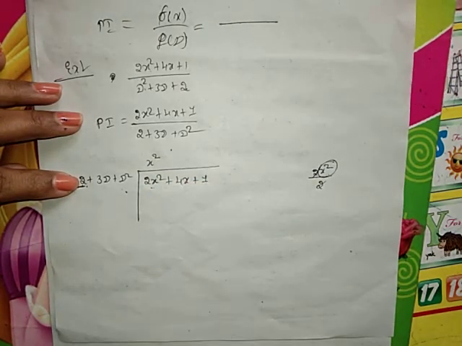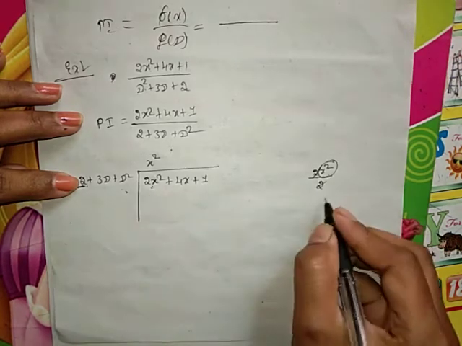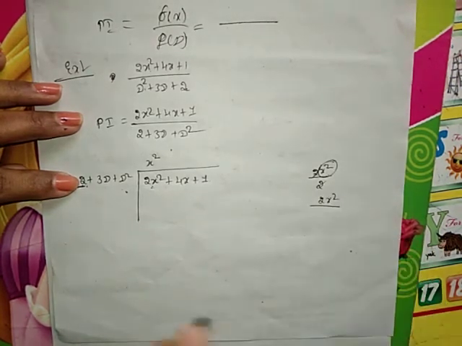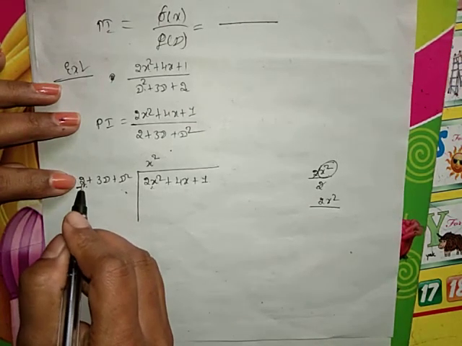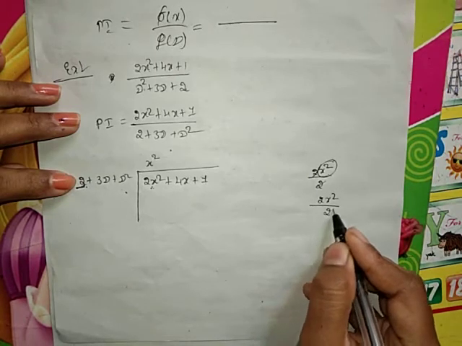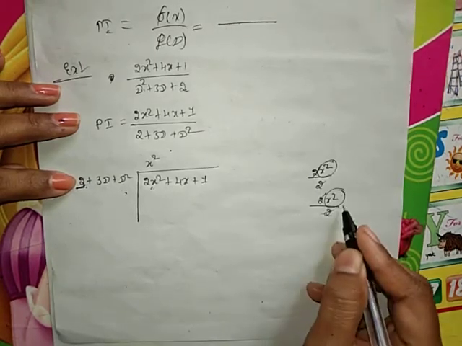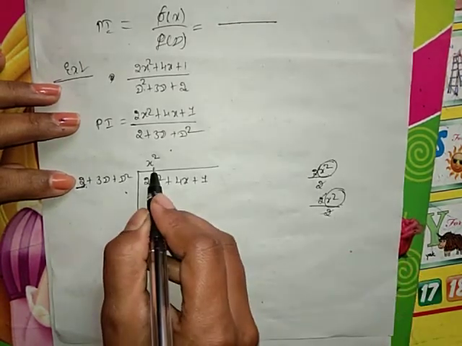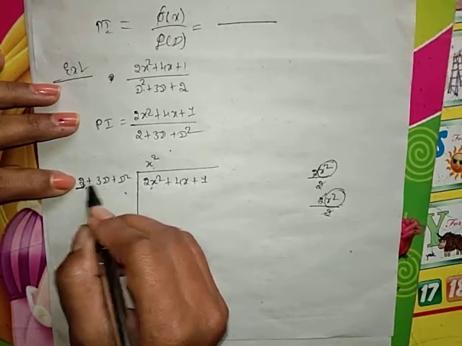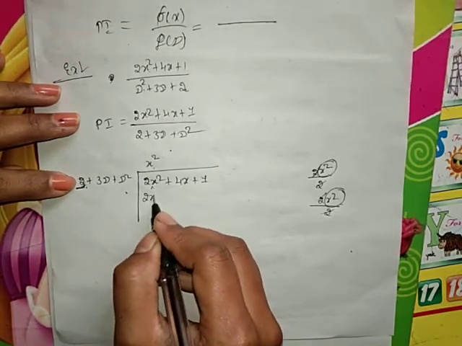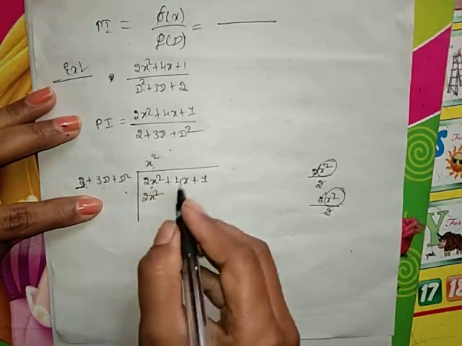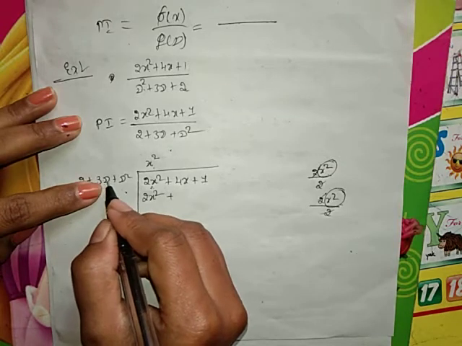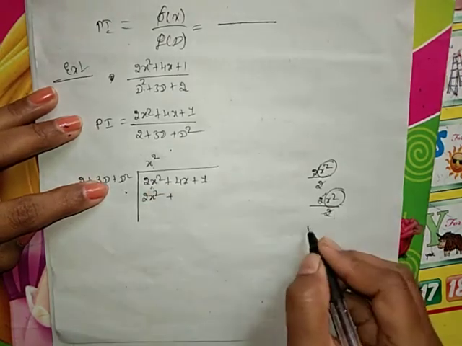Is that clear? First choose the first term of the function of x, then divide it by the first term of the function of D, which is 2. The 2 cancels and x square remains, so x square is chosen as the quotient. Now 2 into x square is 2x square. Multiply the next term, plus 3 into the derivative of x square.